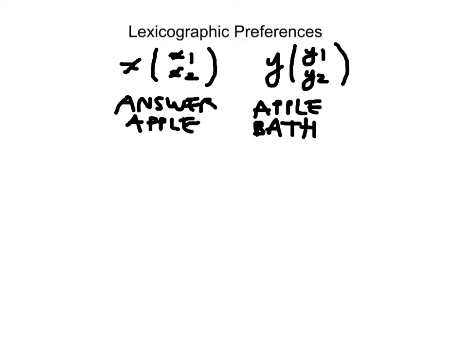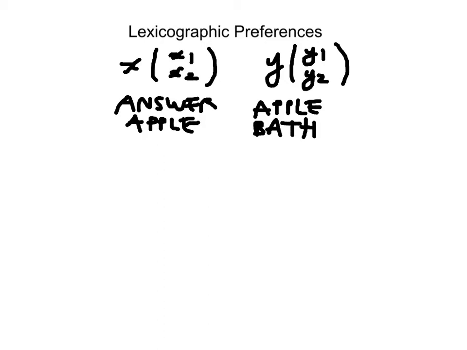And it's irrelevant that the second letter here, A, comes before the second letter P. All that matters here for the ranking is the first letter. So what's very interesting here with this preference relation is that no two different bundles are ever in the same indifference set. I'm always able to rank. And this is why, by the way, this is used in the dictionary, right? There is one unique ordering of words. If given two words, I will always be able to say which word comes before. So I'm able to look for these words in the dictionary in a way that is convenient.